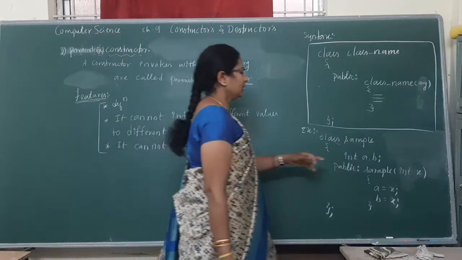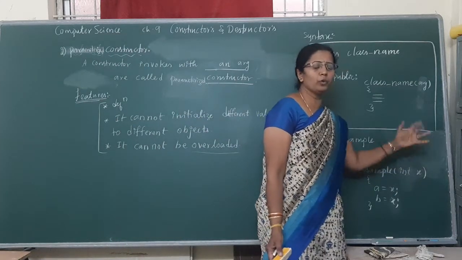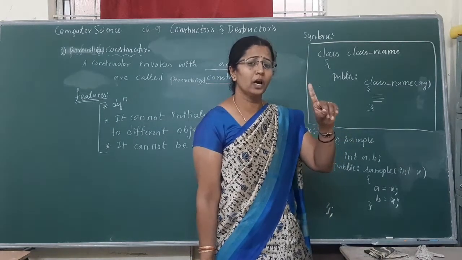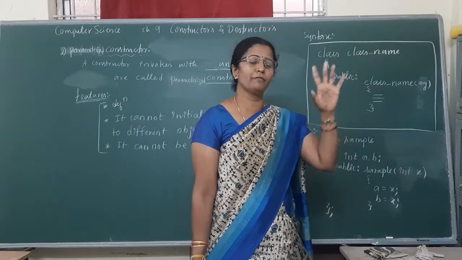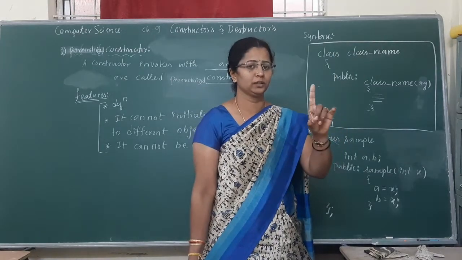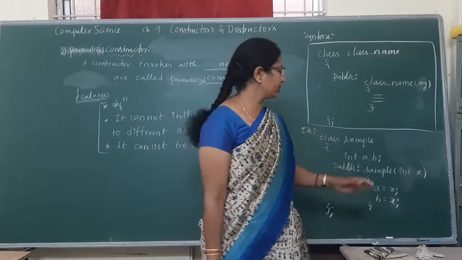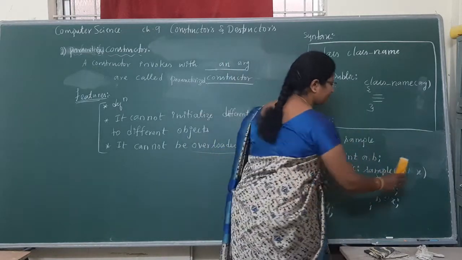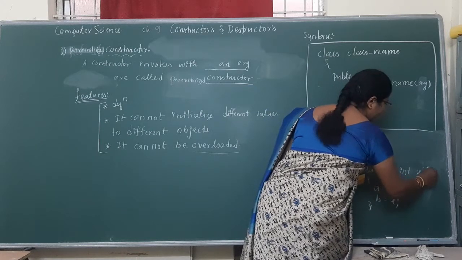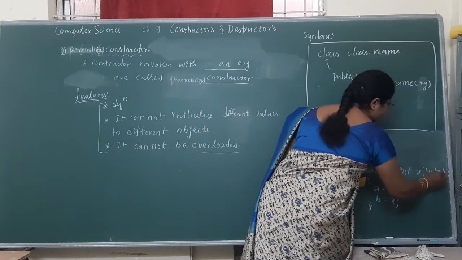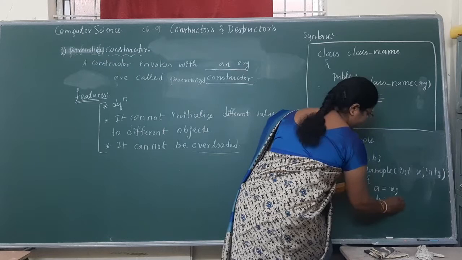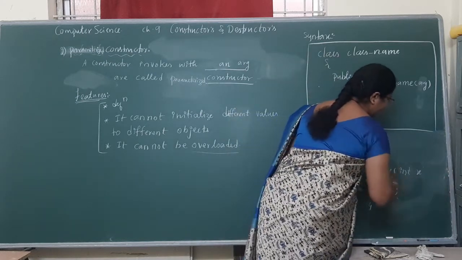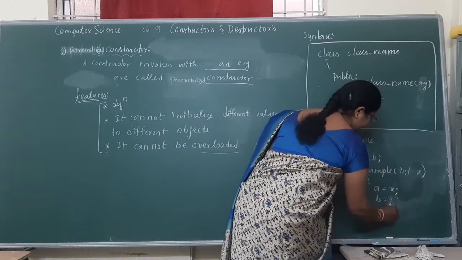You may take either a single argument or 2 or more arguments. It doesn't matter if there is only one argument. N number of arguments, but it first starts with 1. 1 with n number of arguments is possible for a parameterized constructor. If you want to assign different values, you can use different values, int x and int y. So just initialize y here. Both are possible, either a single argument or multiple arguments.